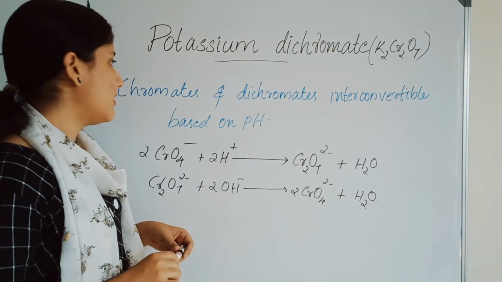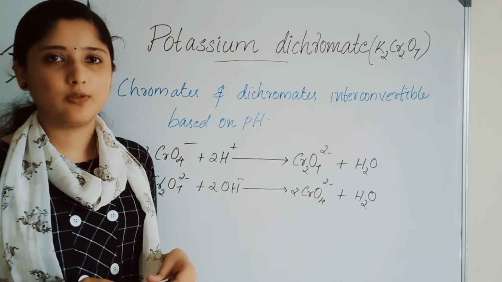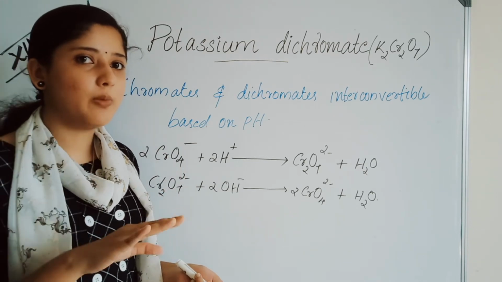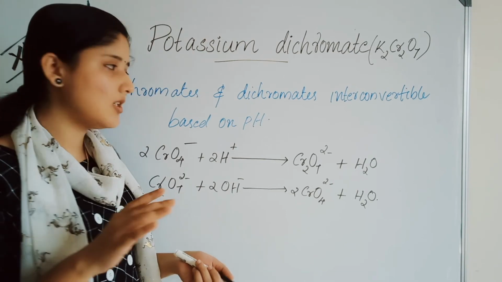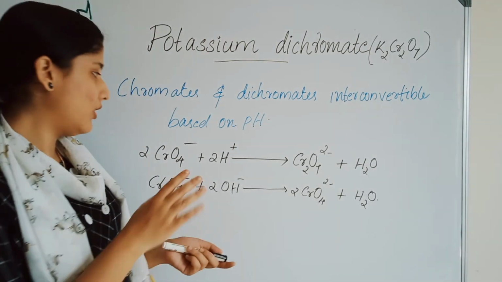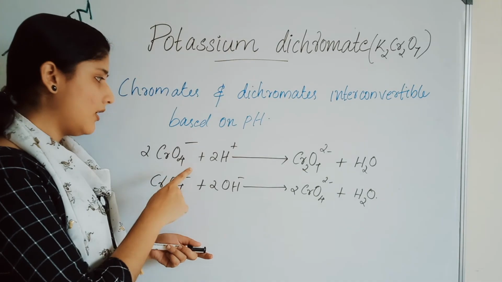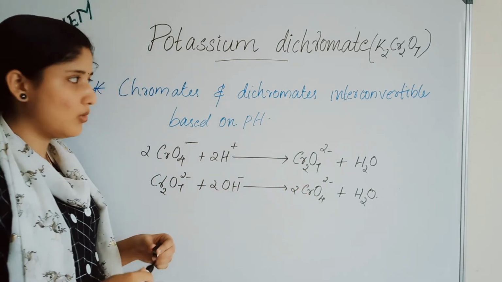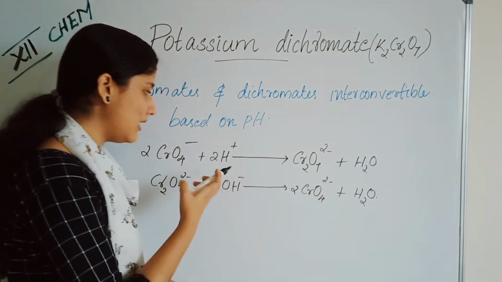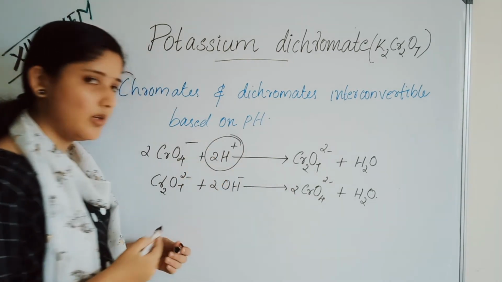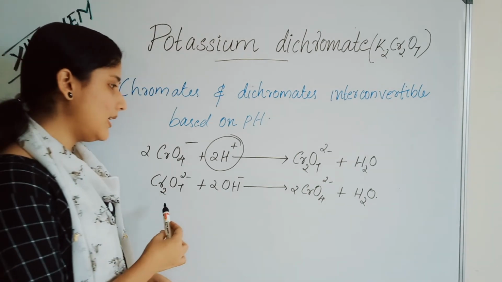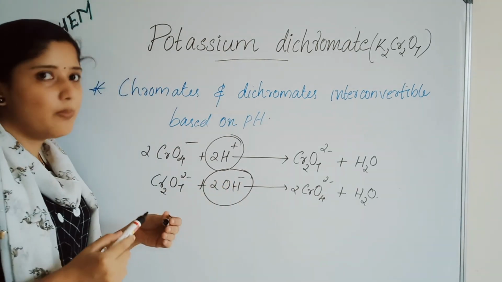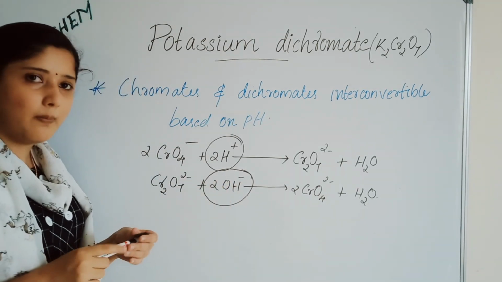Next important thing is chromates and dichromates are interconvertible. They can be converted from chromate to dichromate and from dichromate to chromate based on the pH. Look, CrO4 2- plus 2H+ will give dichromate, Cr2O7 2- plus H2O. Chromate is converted into dichromate in acidic pH. Dichromate can be converted back to chromate in basic pH. This is what is meant by they are interconvertible based on the pH.